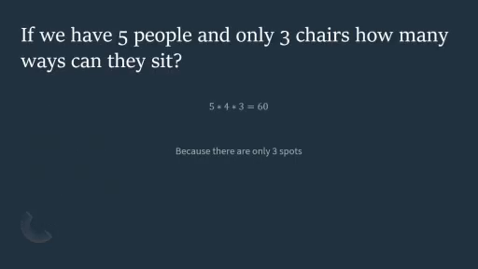Okay, so if 5 people are sitting there, but you only have 3 chairs, how many ways can they sit? Well, there are 5 choices for the first one, 4 possibilities for the next one, 3 for the last one. 5 times 4 times 3 is 60. Since there are only 3 spots, we only do 3 multiplications. In the previous one, when we had 5 seats for 5 people, we multiplied all the way through. But since we stop, we don't use them all, we have to stop at 3.